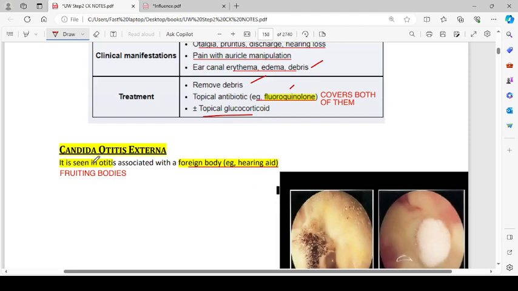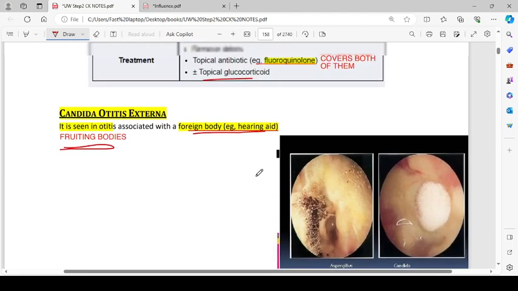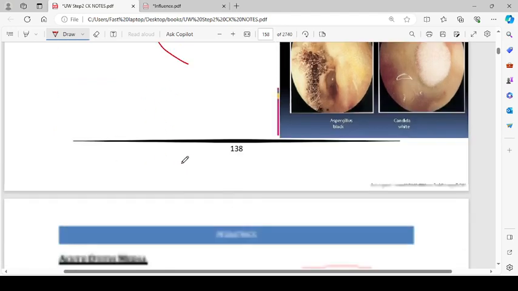Candida otitis externa is seen in otitis associated with a foreign body, for example a hearing aid, and the fruiting bodies. So that is Candida otitis externa. This particular type of otitis externa is caused by foreign bodies, and you can find the fruiting bodies inside that.